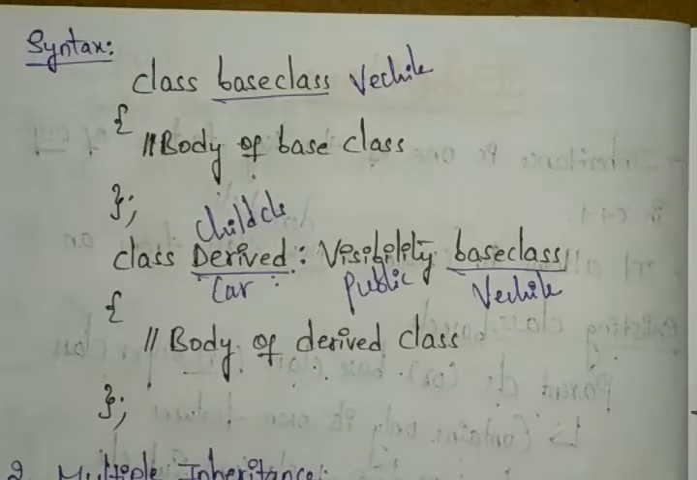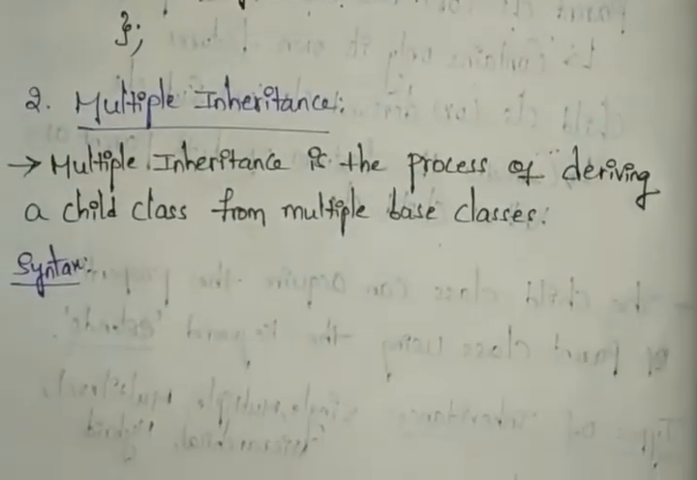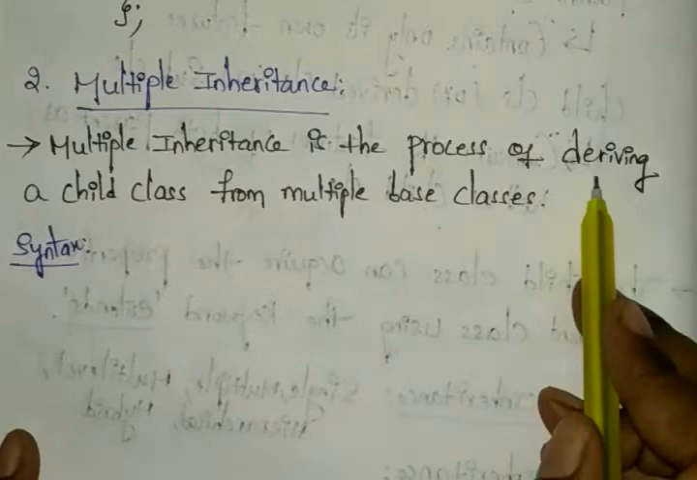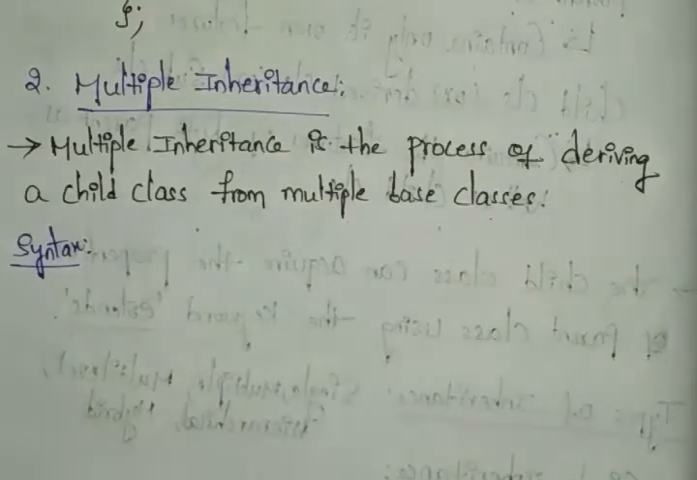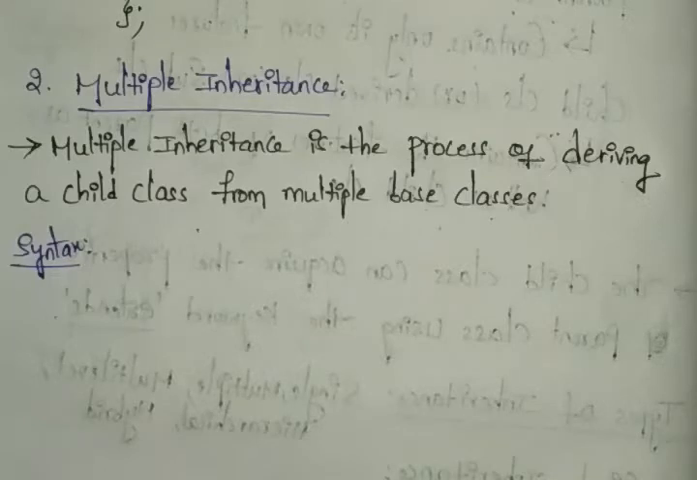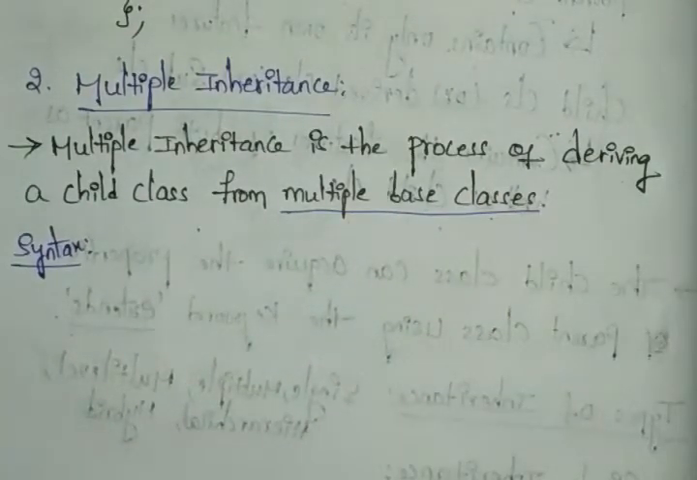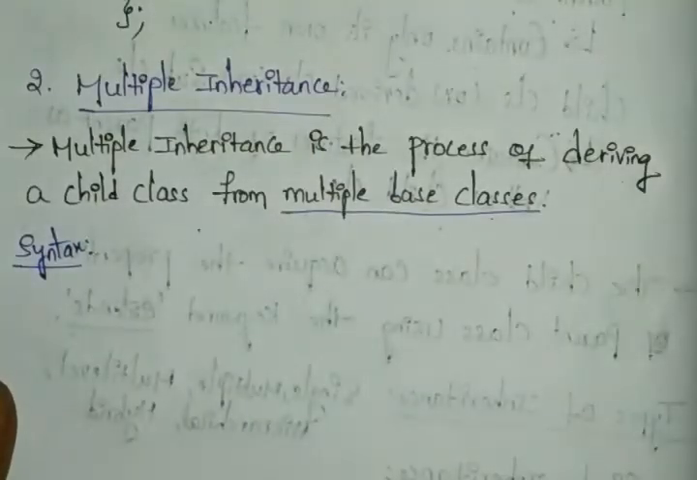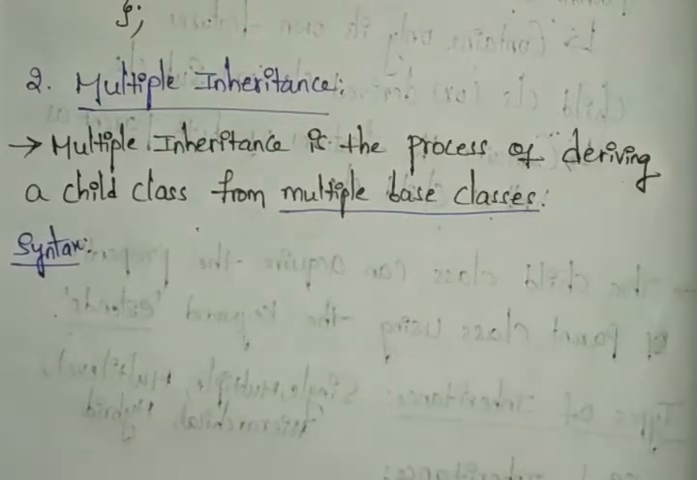And next, the second one is multiple inheritance. Let's see. In multiple inheritance, there is a derived child class with multiple base classes. In the previous single inheritance, we had only one base class with one derived class. But here we have one derived class with multiple base classes. That is what we call multiple inheritance. You can write the syntax for this, and after that we can define the diagram.